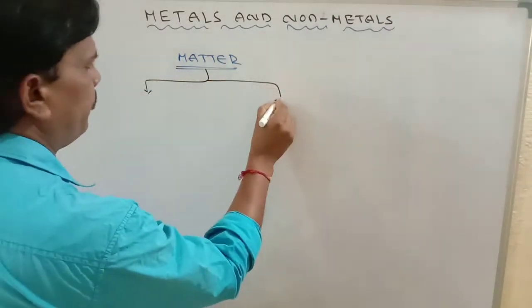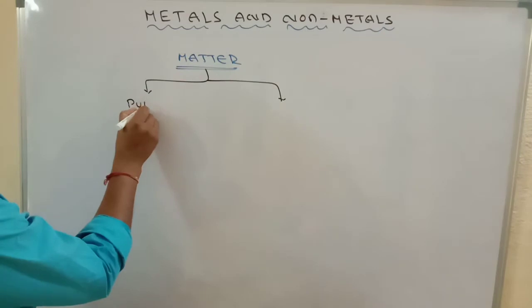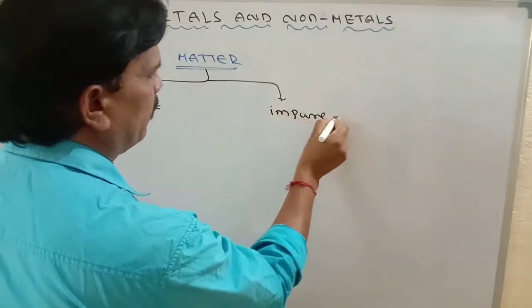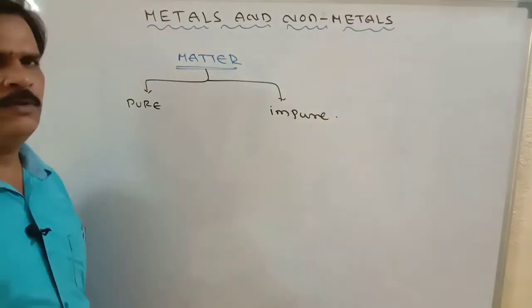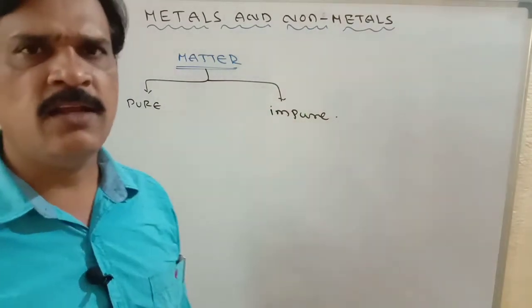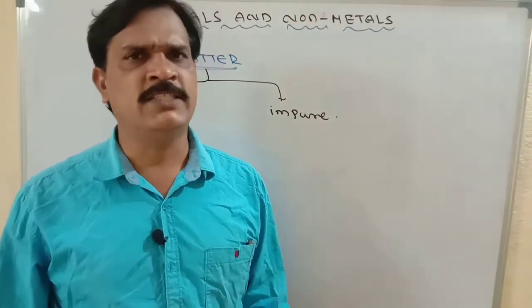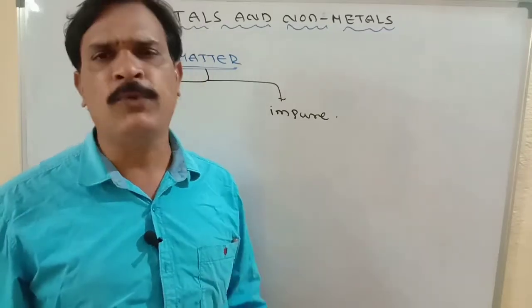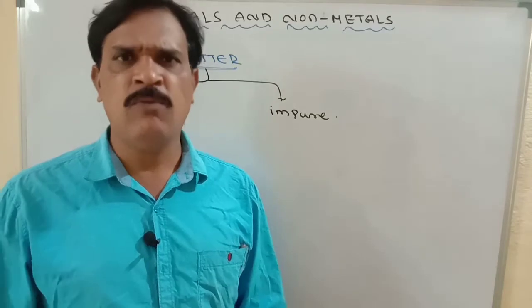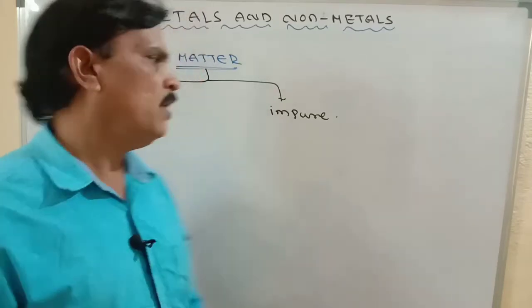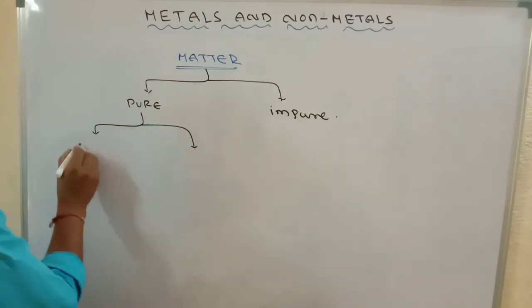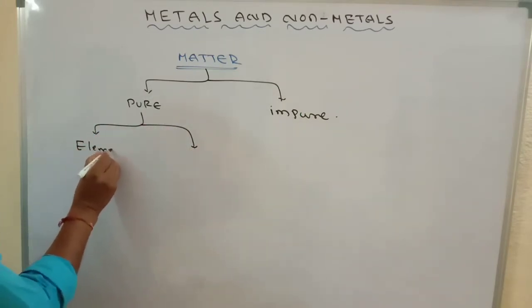One is pure matter, another one is impure matter. Pure water is pure only, since only H2O molecules are there in water. Impure means air, because air has nitrogen, oxygen and other gases also. That is impure matter. And pure substances are again divided into elements and compounds.